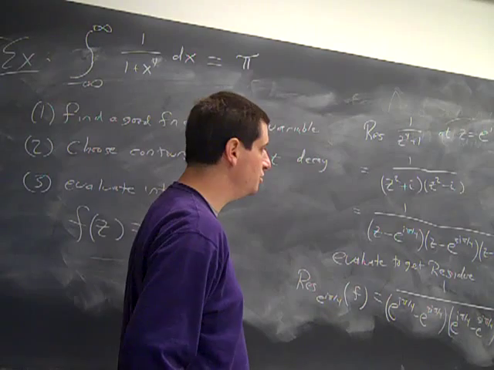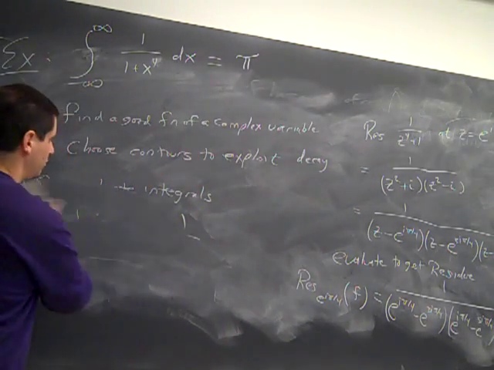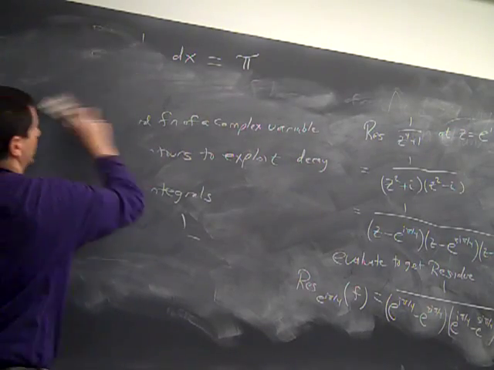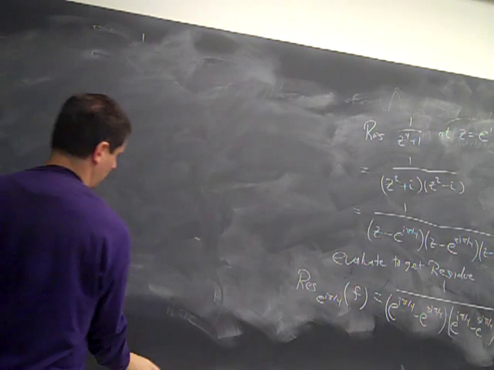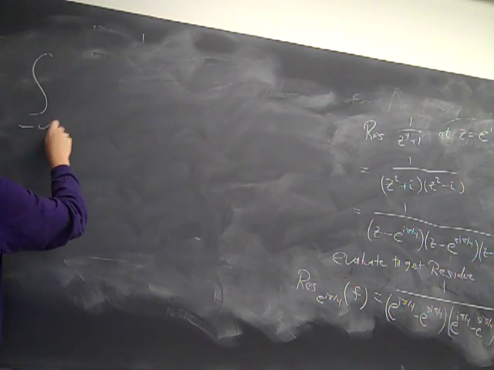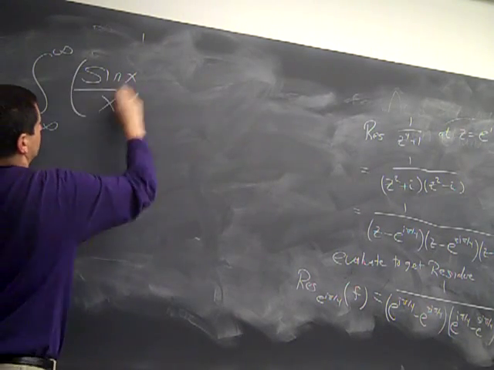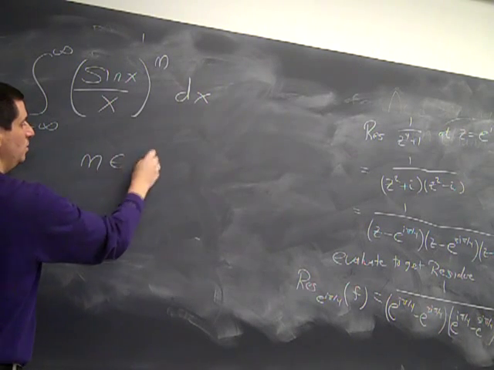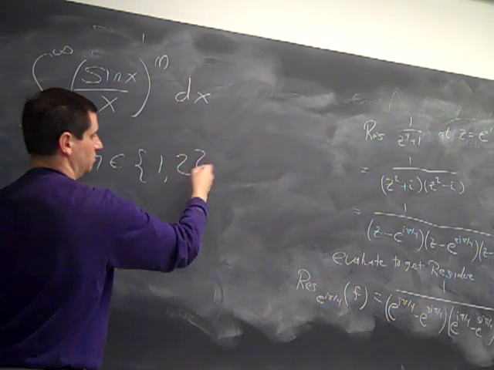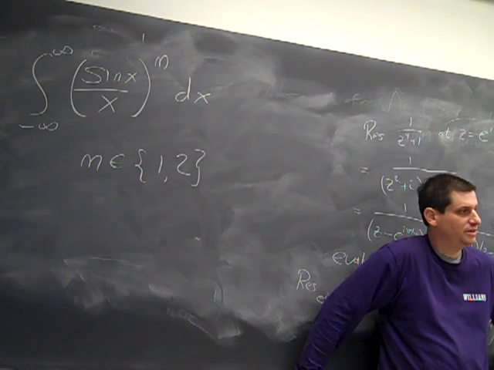So I'm going to give you, in addition to the homework that you have for tomorrow, I want you to think about a function or 2 functions for Friday. I want to understand the integral from minus infinity to infinity of sine of x over x to the m dx. And m will be either 1 or 2. So I want you to think a little bit.